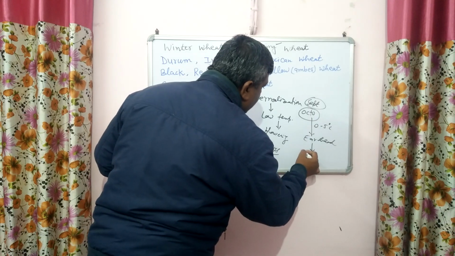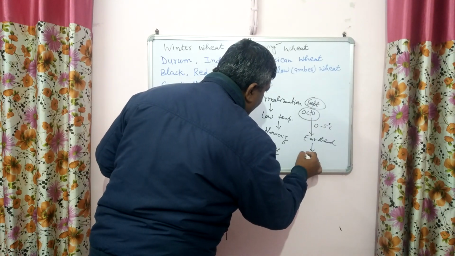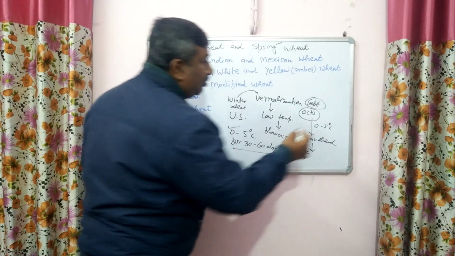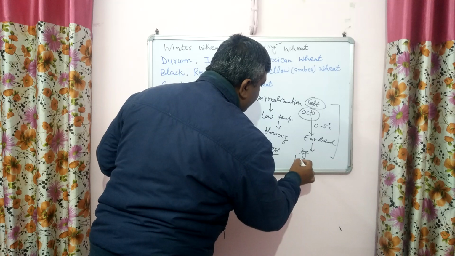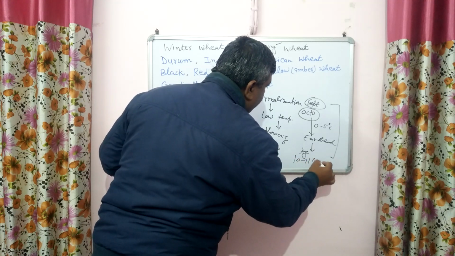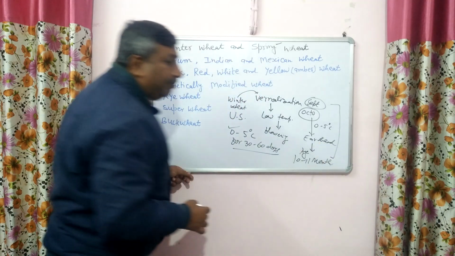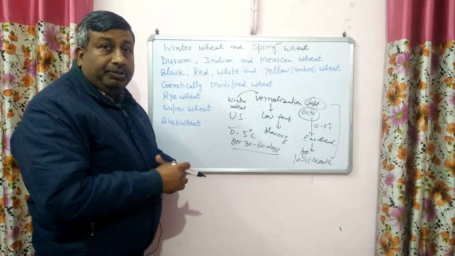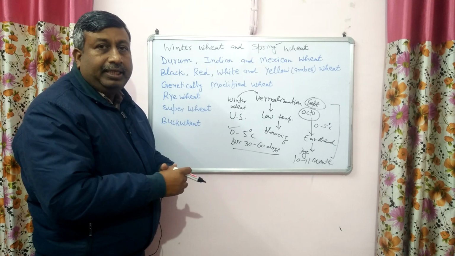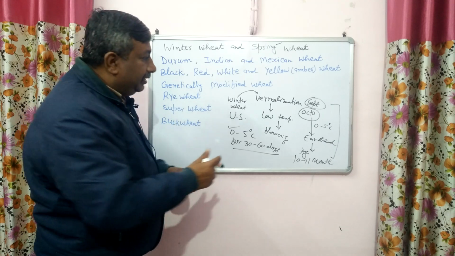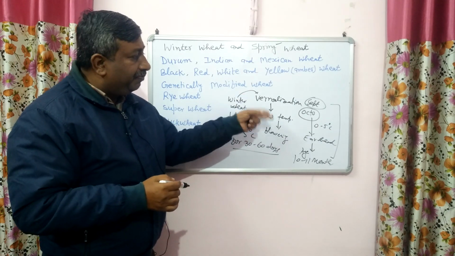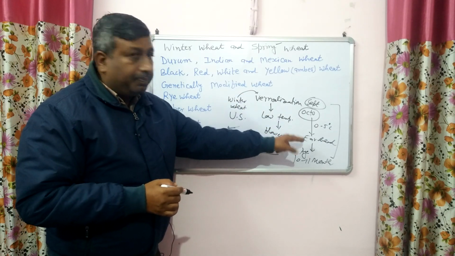Then it is harvested in August and September. So this crop duration is about 10 to 11 months, and in some areas this duration is about 12 months, 1 year. So in this country, duration is about 1 year. They take only one crop. And this temperature requirement is a must. If there is no low temperature, then the crop will not come into the reproductive phase.